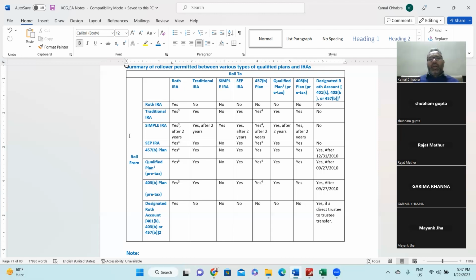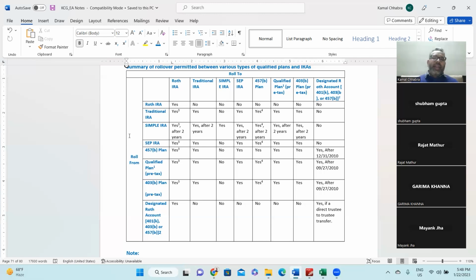Traditional IRA can be rolled over to the Roth IRA, or to another traditional IRA, or to a 457 plan, a qualified plan, or a 403 plan. But it cannot be rolled over to the simple plan, or to the designated Roth account, right?